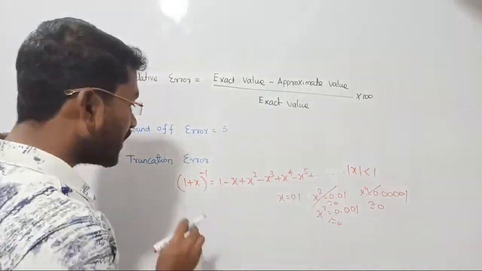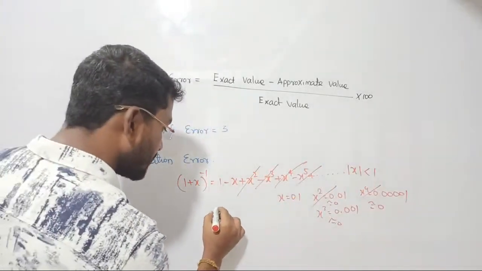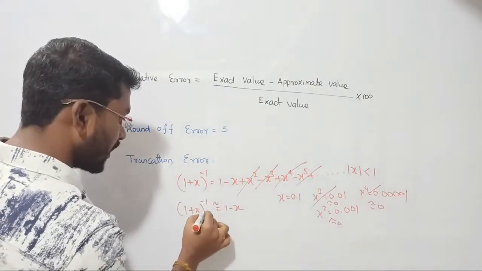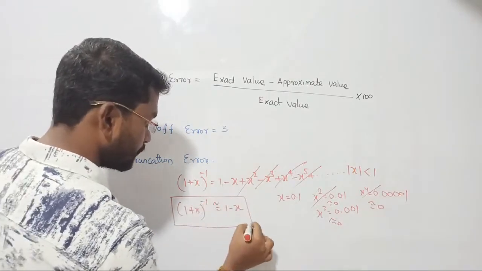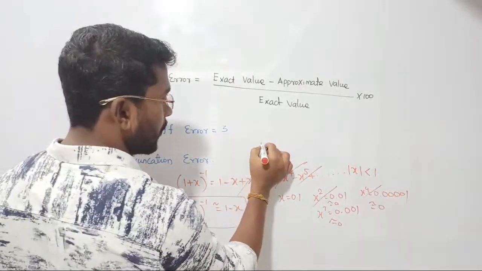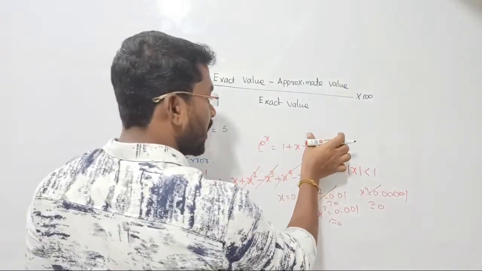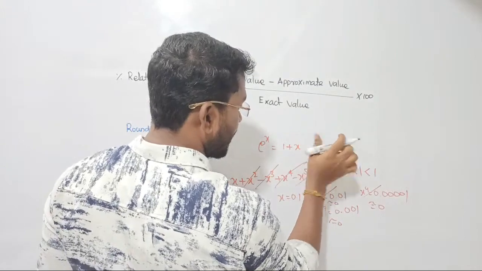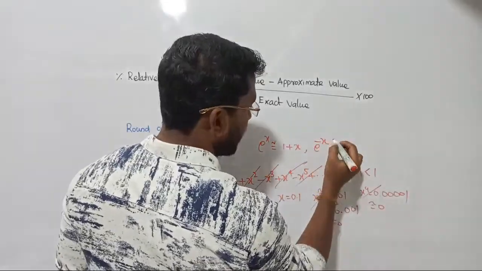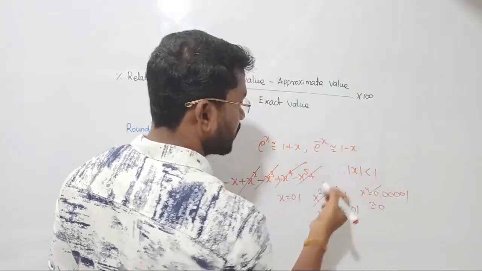So the conclusion is, in case of series expansion, higher order terms are going to be neglected. So we are going to consider only the first two terms, right? Approximately this 1 plus x whole inverse can be approximated as 1 minus x. I hope things are clear to you all, right? So similarly, if I write e power x, it can be written as 1 plus x plus x square by 2, x cube by 3. Higher order terms should be restricted, so that is neglected. We are going to consider only 1 plus x. Similarly, if I am looking for e power minus x, what will come? First two terms, 1 minus x, so the approximated value should be equal to 1 minus x.